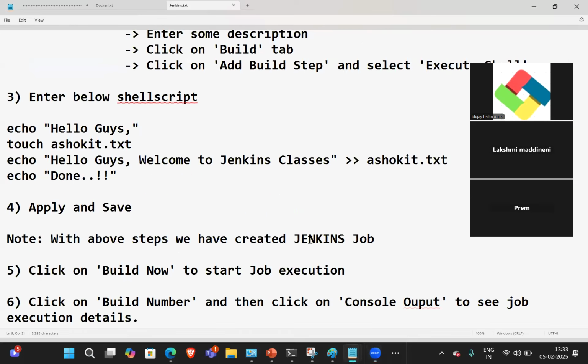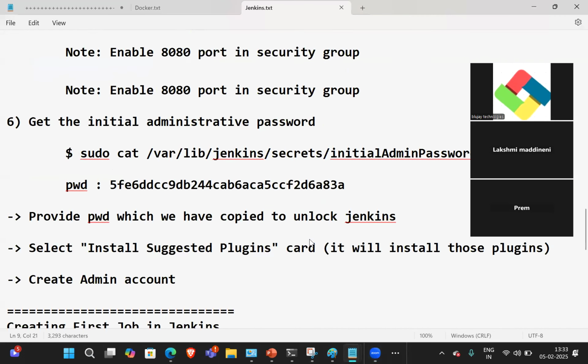Linux file hierarchy system. So, Linux file hierarchy system.